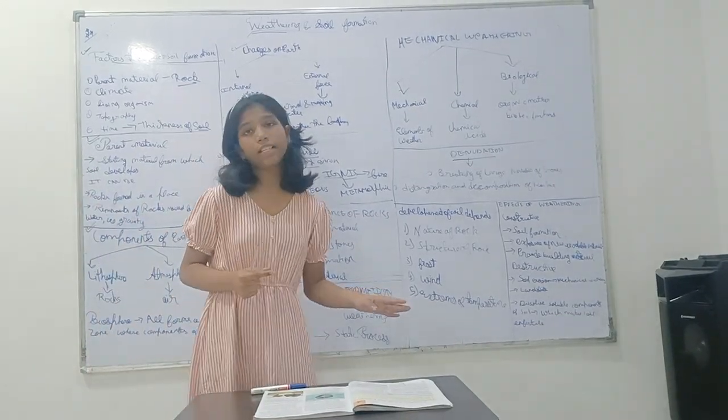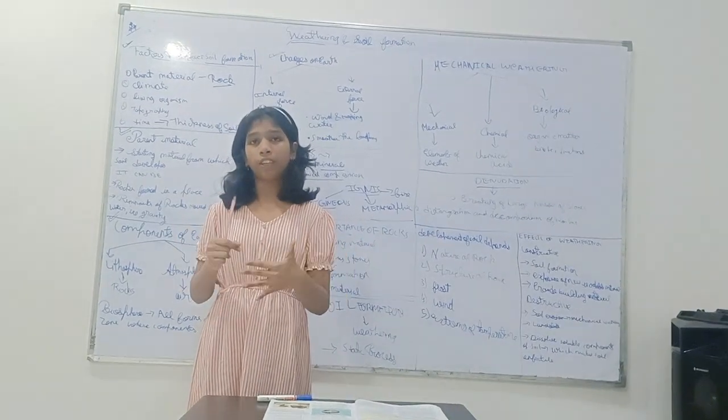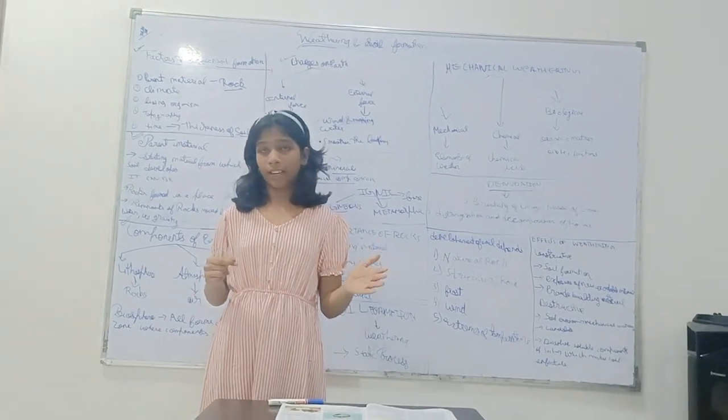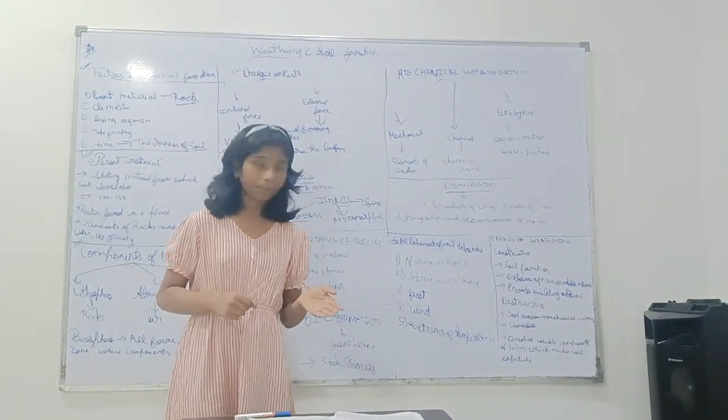Then the fourth one is wind. Because of the wind, some of the weak rocks disintegrate and they get eroded by the water.